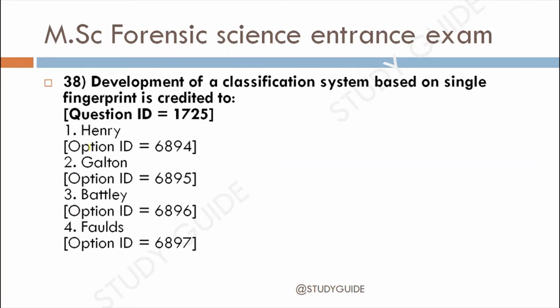Next question, question 38. Development of a classification system based on a single fingerprint is credited to 1. Henry, 2. Galton, 3. Batley, 4. Frols. The correct answer for this is option 3, that is Batley.